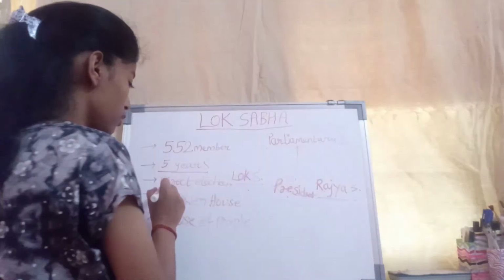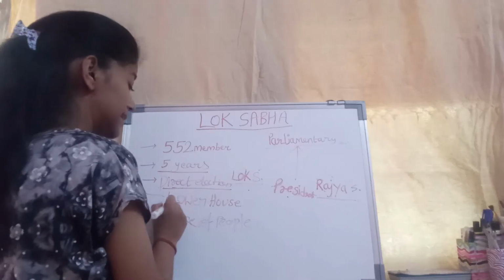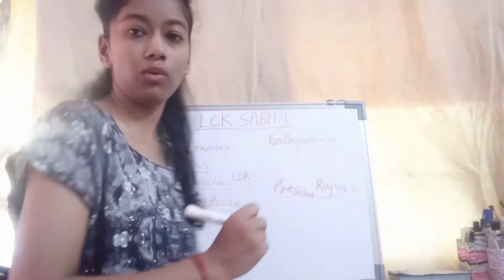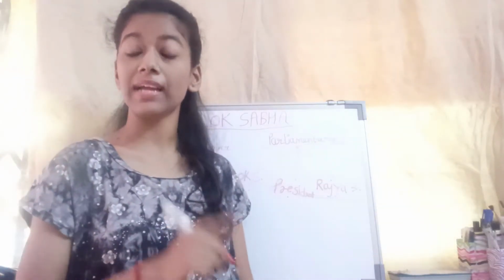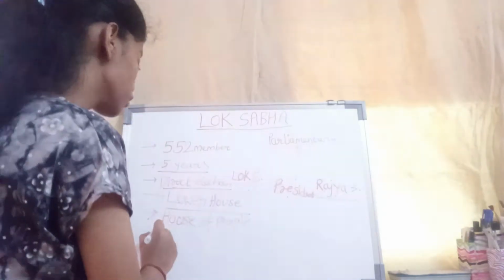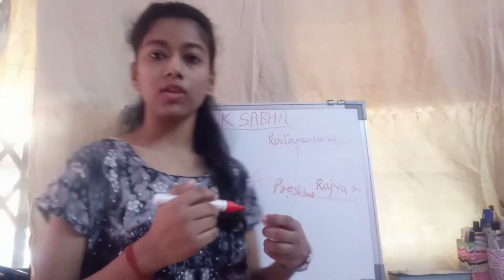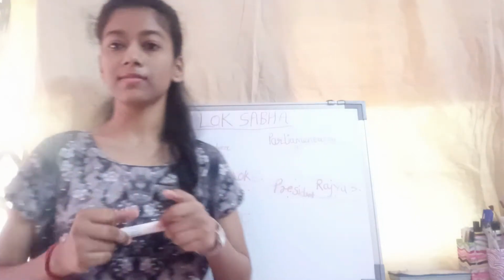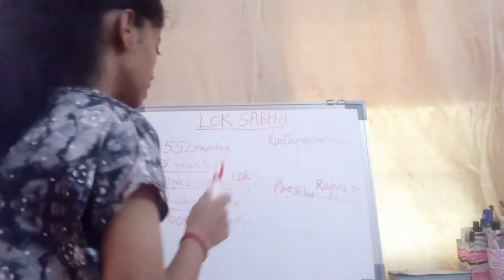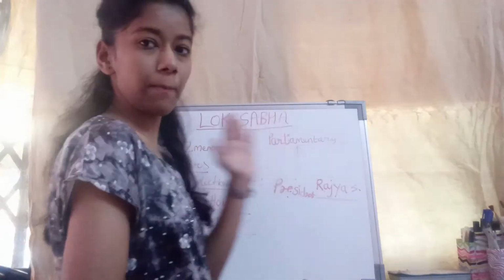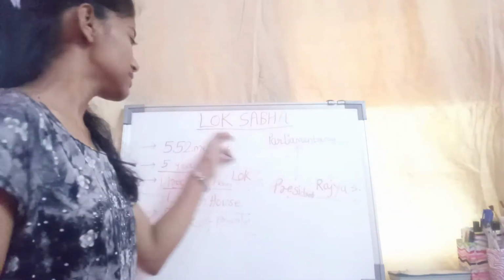So let's go to the election. The method of election in the Lok Sabha is direct, which means people directly vote for the members of the Lok Sabha, and it is the lower house. The Lok Sabha is the lower house and it represents the house of the people. From every state of India there are some members of the Lok Sabha who represent their particular state in Parliament. So these are the Lok Sabha.